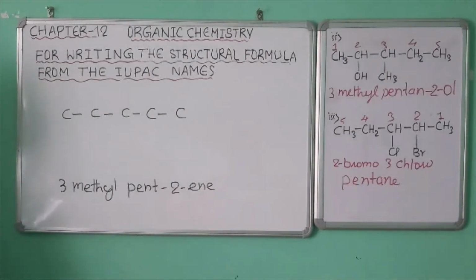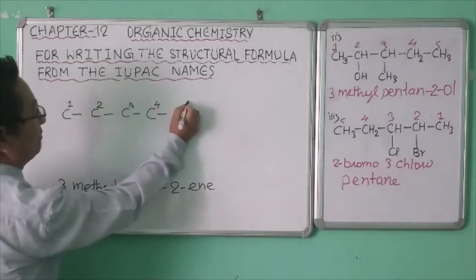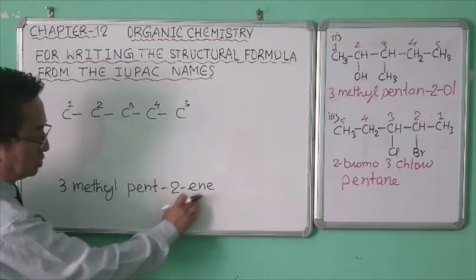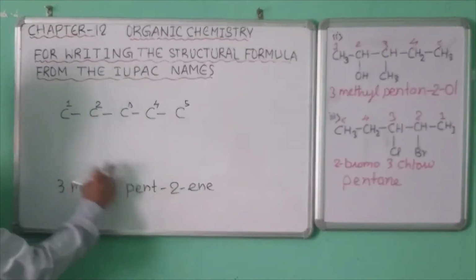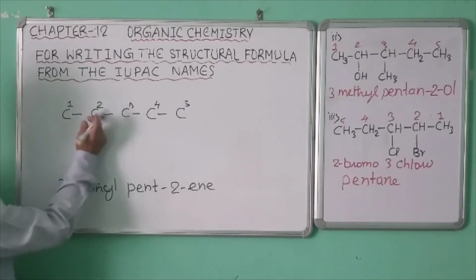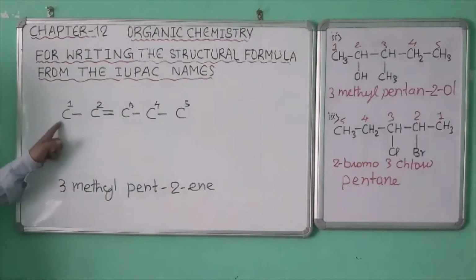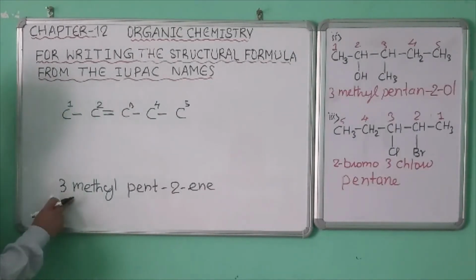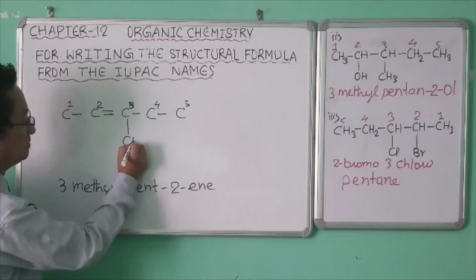Now next we'll number the carbon atoms. First, second, third, fourth, fifth. Now here the position of the double covalent bond is in the second carbon atom. Second carbon atom is here. So we'll write here first, second carbon atom. Now next the position of methyl. Methyl is joined to the third carbon atom. Third carbon atom is here. So we'll write here CH3.